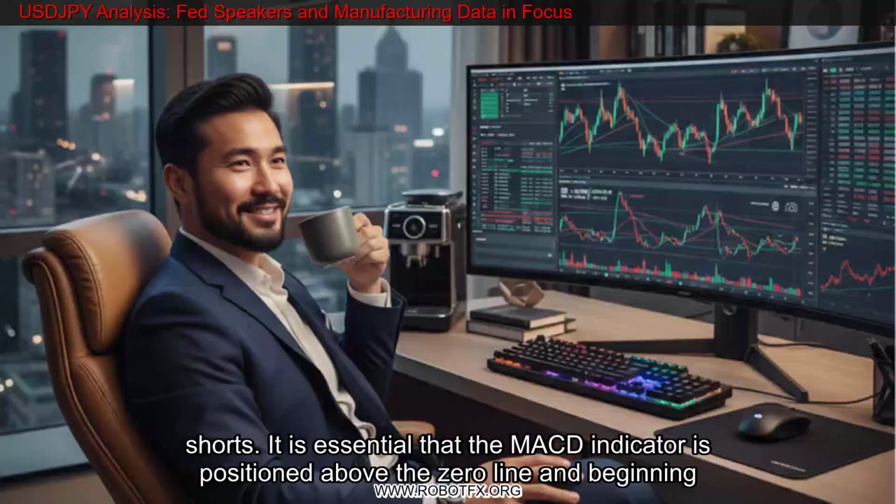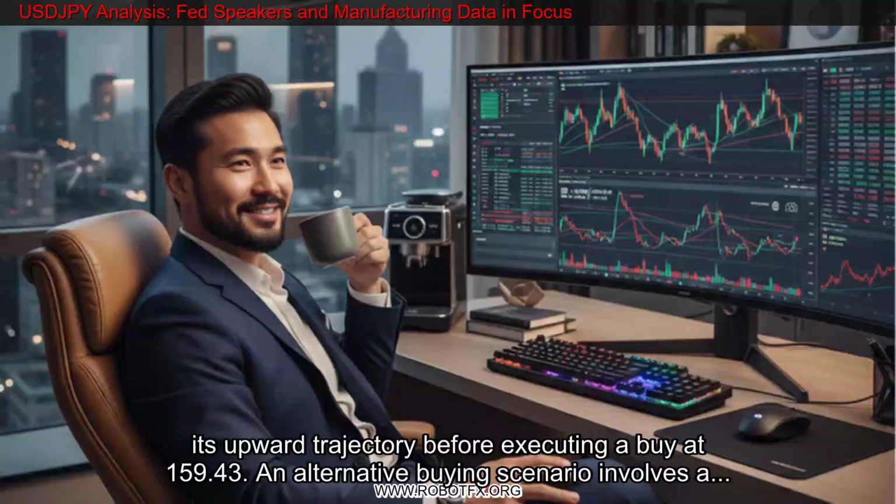For intraday long positions, a primary entry point is identified at 159.43. A sustained move above this level targets the 159.64 resistance zone, where traders may consider closing long positions and potentially reversing into shorts. It is essential that the MACD indicator is positioned above the zero line and beginning its upward trajectory before executing a buy at